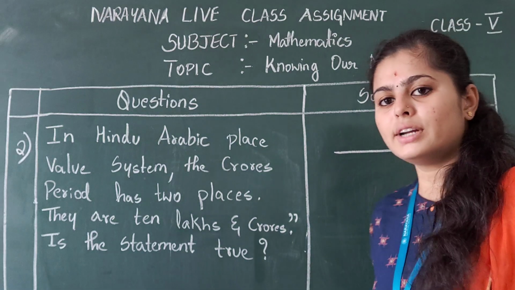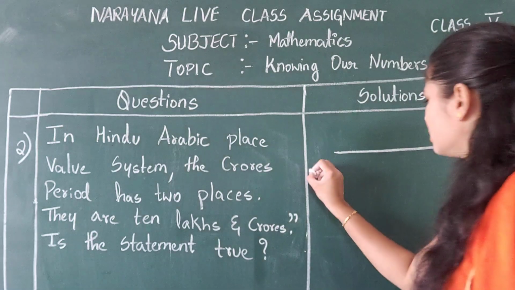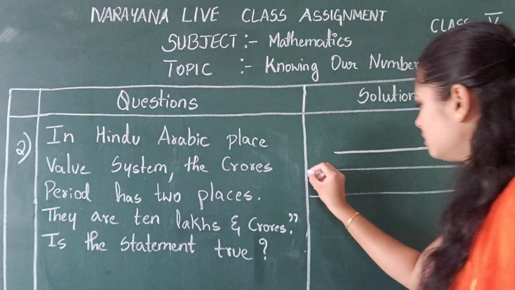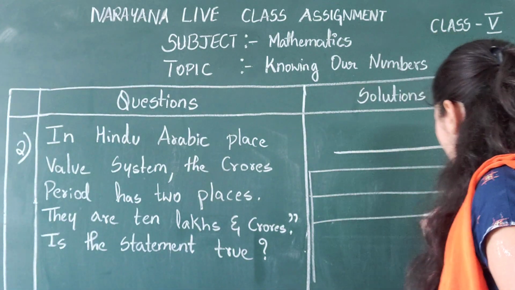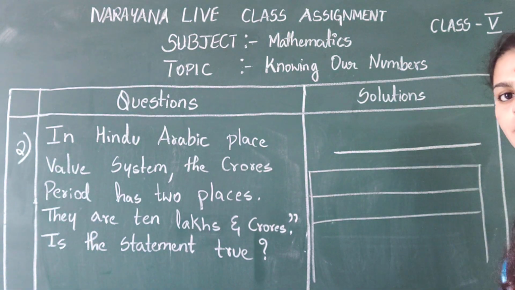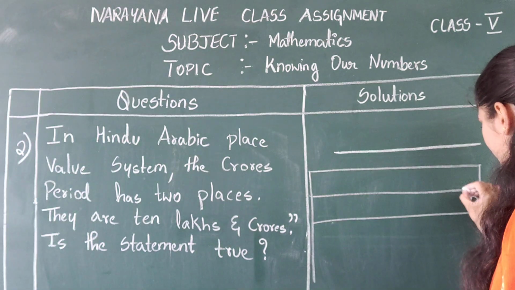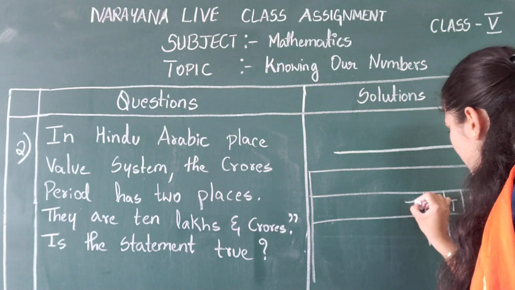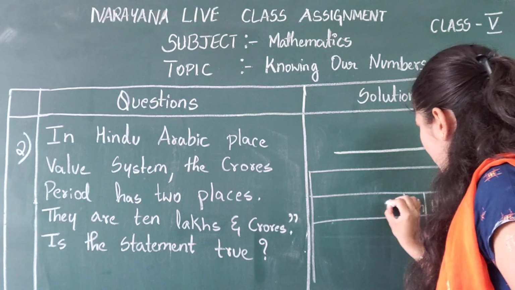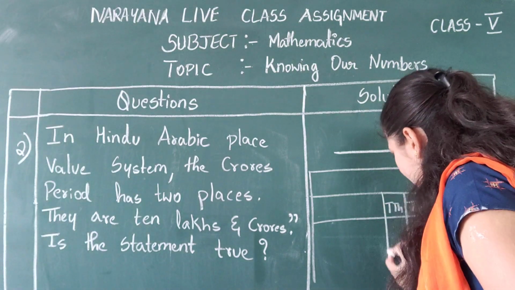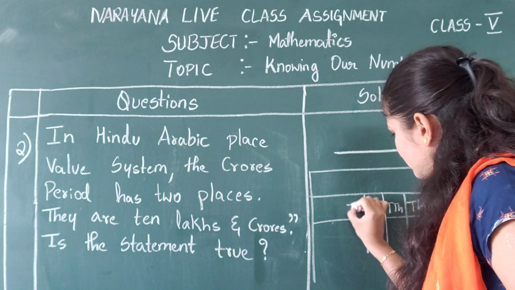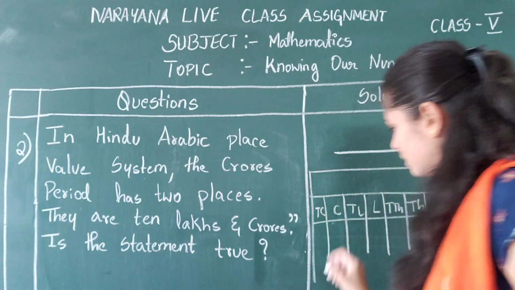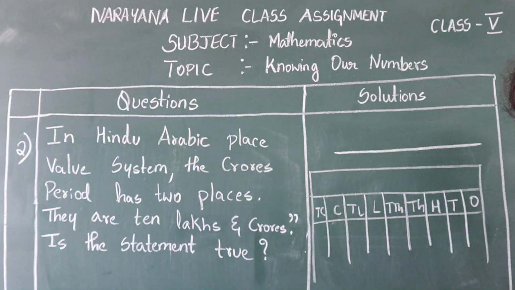So you already know the place value system, right? You know ones, tens, 100, right? We'll write that first and we will write the periods also. So first it is ones, tens, 100, 1000, 10,000, lakh, 10 lakh, crore and 10 crore, right? So like this we are getting the place value system.